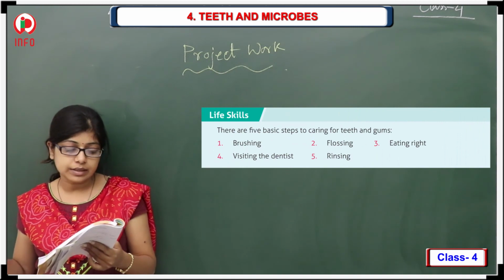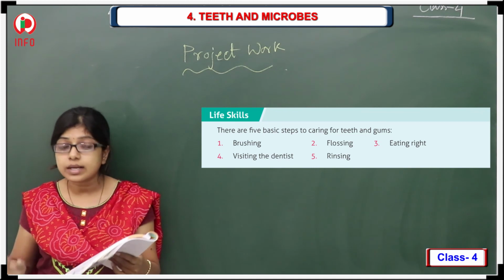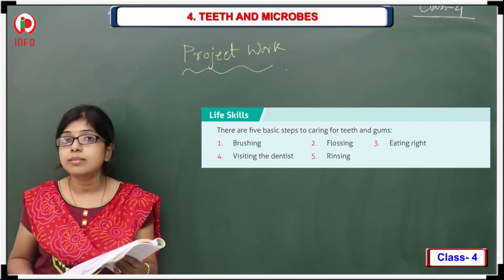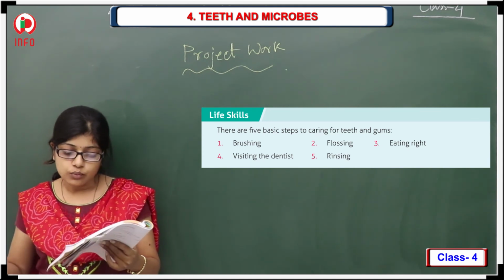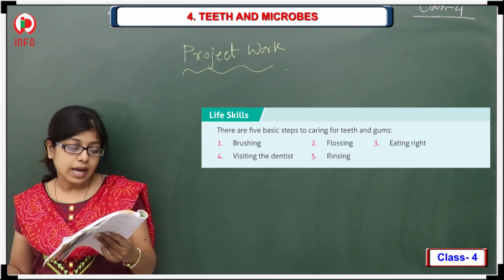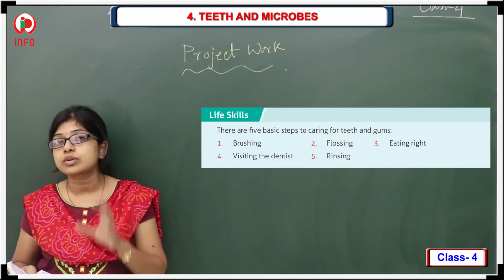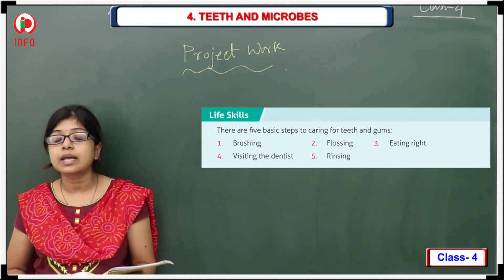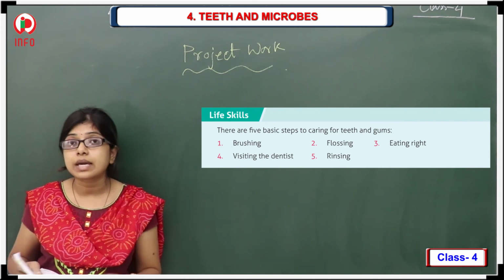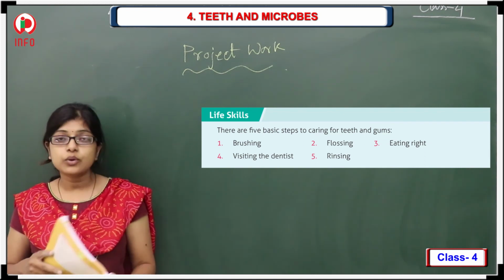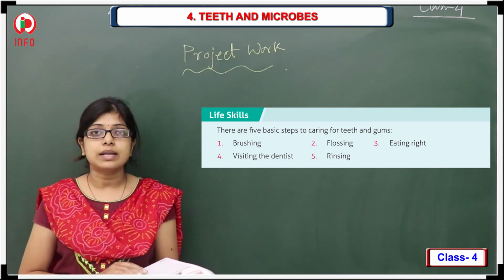Next, the skill slide. There are 5 basic steps to caring for teeth and gums. What are the basic steps? Already you have learned, but you have to use those things in your life. Brushing, flossing, eating right, visiting the dentist and rinsing. If you follow these 5 processes, then you will never face tooth decay. All of you go through the lesson and prepare well for our online exam. Thank you.